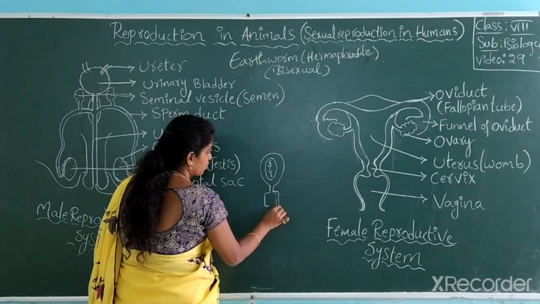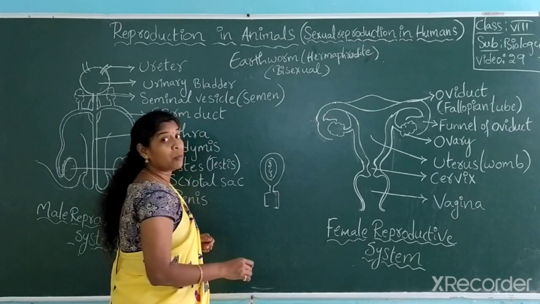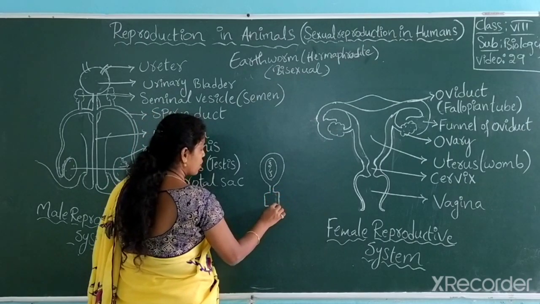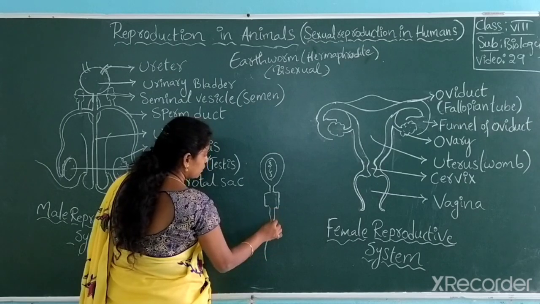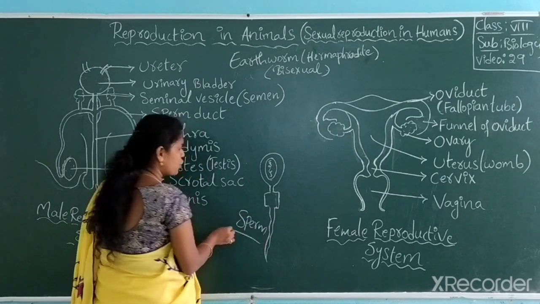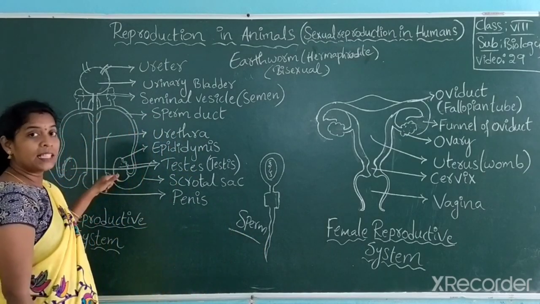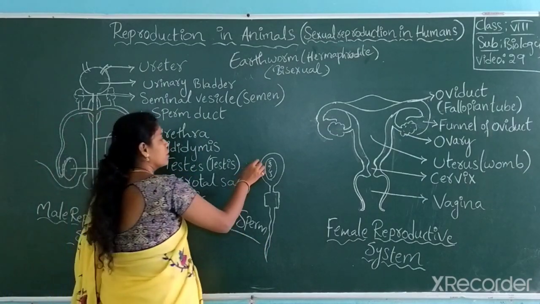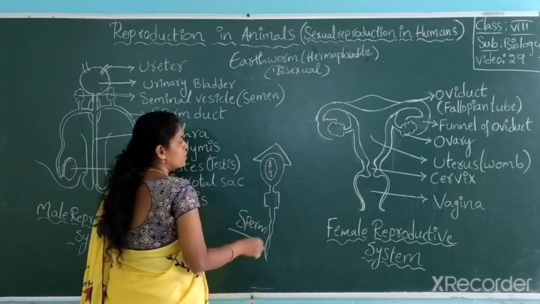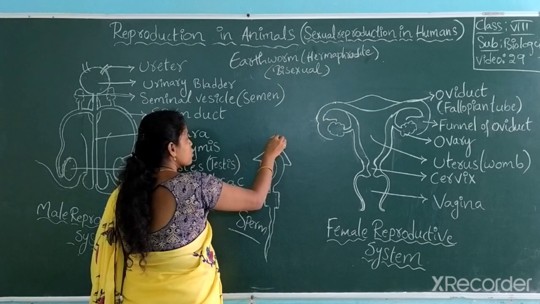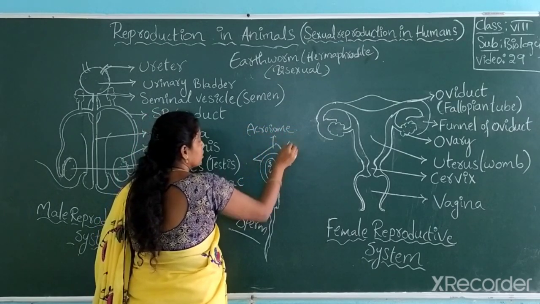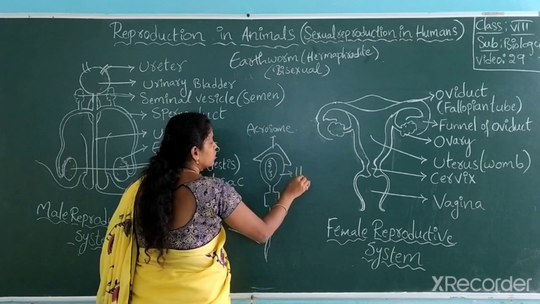I explained this when I was explaining about acrosome, and in the last class also I told you the structure of sperm. This sperm is produced by testes. Got it? So what is this part called? The acrosome. Am I right? And this is the part called head.